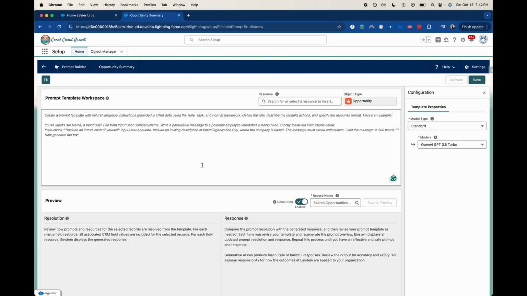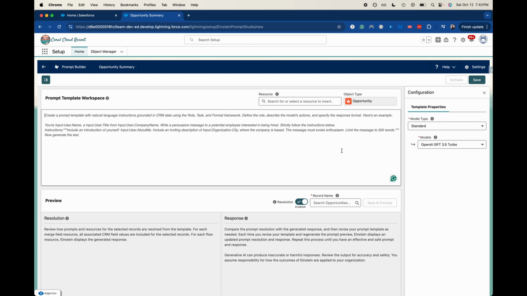Essentially, in this example, we're going to take different fields from the opportunity and say, hey, please give me a summary of this opportunity, with the name, the stage, the amount, and any other things you might want to grab off the opportunity, and you're going to put those merge fields in. Then it's going to give you a response. You can preview it here before you save it and put it live.